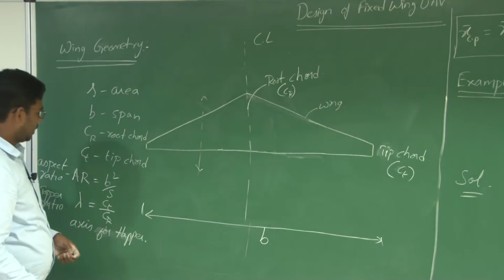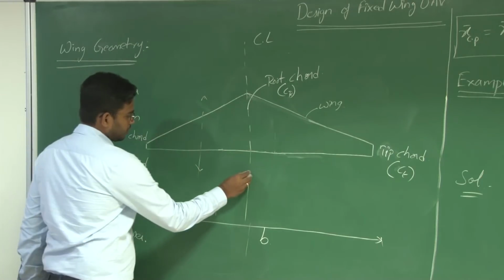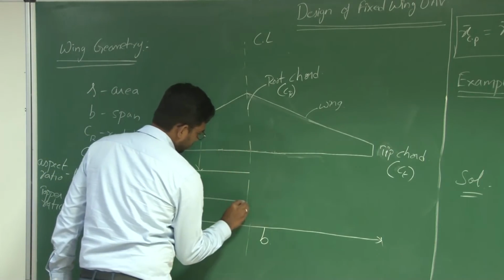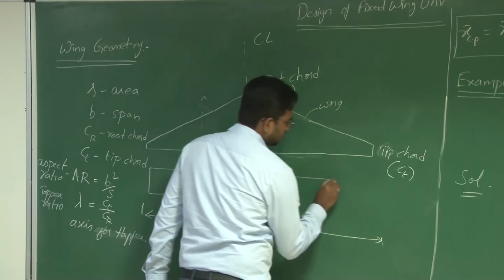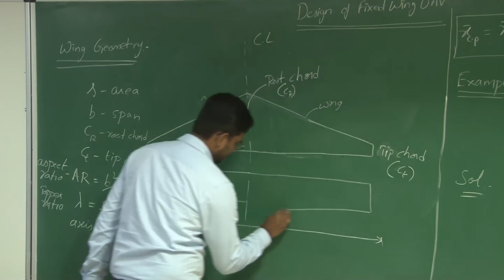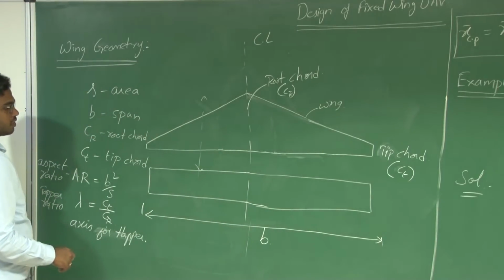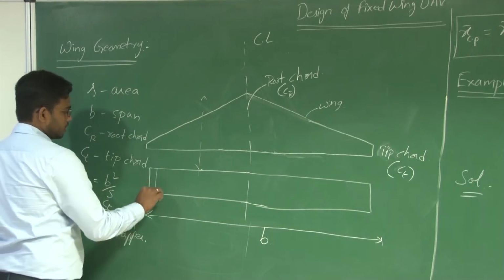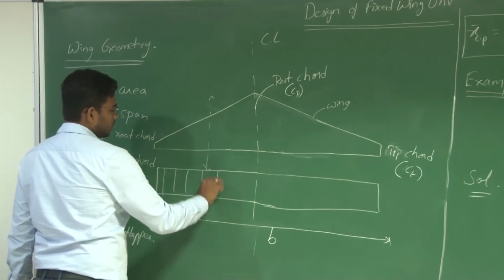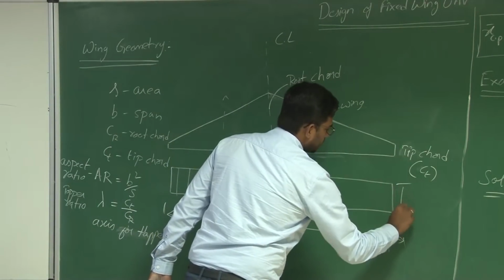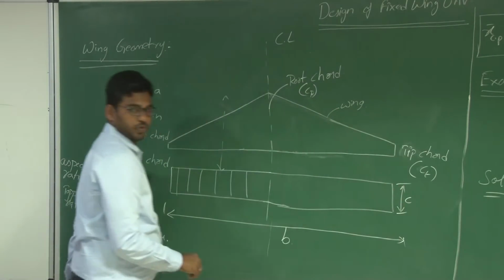And now let us consider a classical or rectangular wing. What do you mean by a rectangular wing? At each and every point you have equal chord. So let this be C.